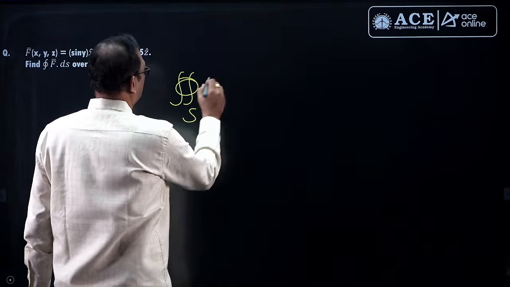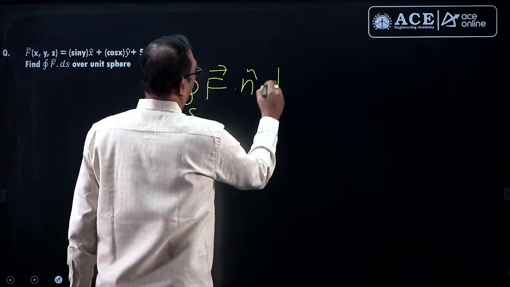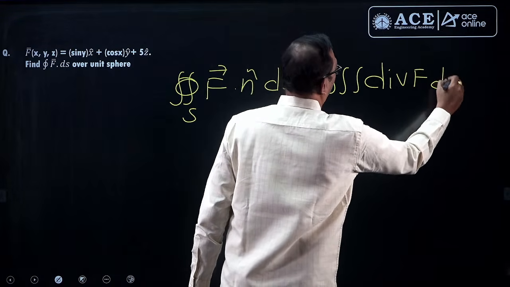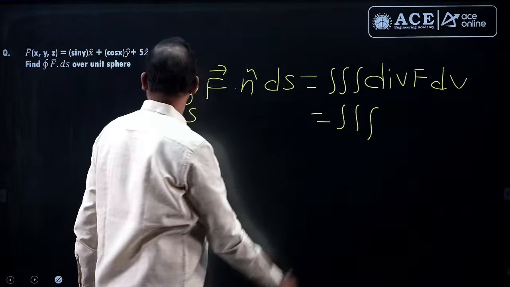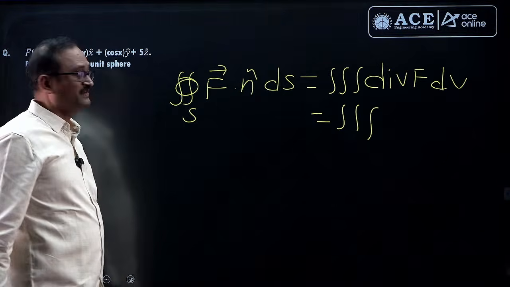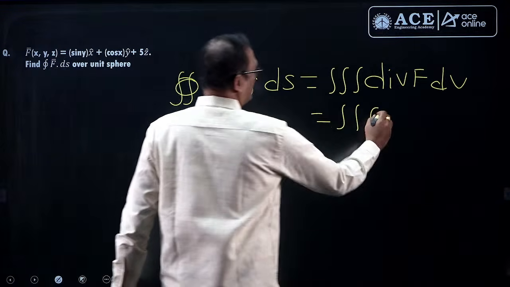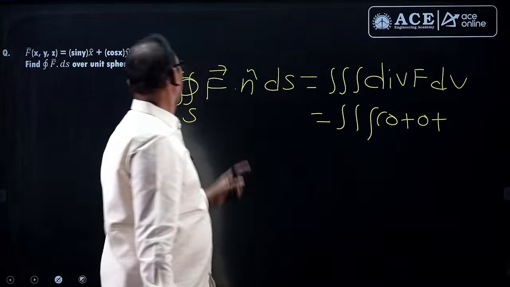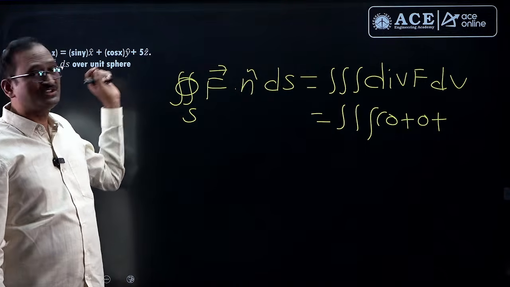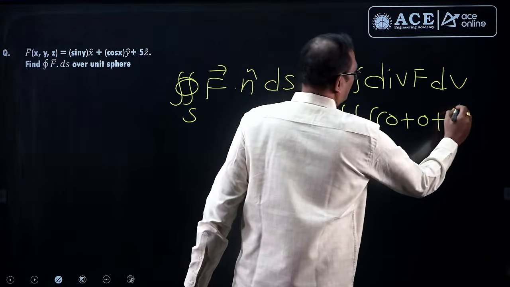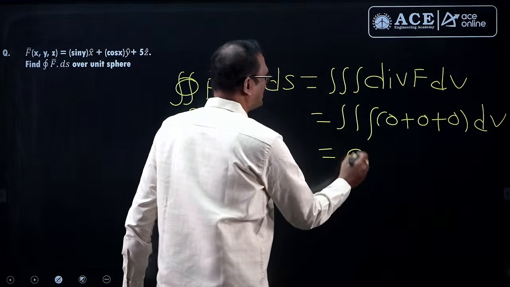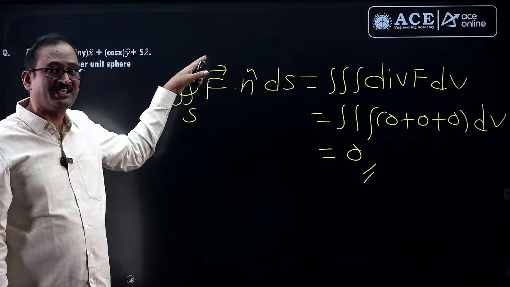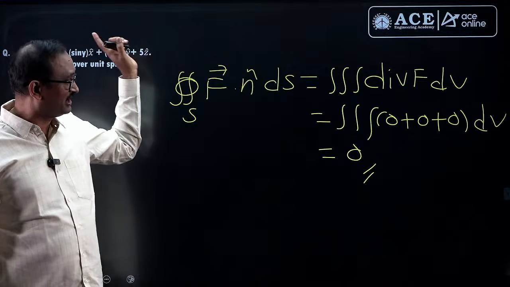According to the Gauss divergence theorem, double integral of f bar dot n cap ds is equal to the triple integral of div f dv. So what is the divergence? Sin y derivative with respect to x partially is 0, and cos x derivative with respect to y partially is 0. And for the k cap, the phi coefficient derivative with respect to z partially is 0. So the answer is 0.